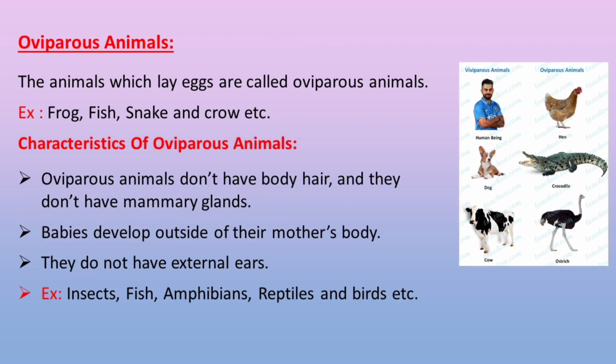Oviparous animals. The animals which lay eggs are called oviparous animals. Example: frog, fish, snake, and crow, etc.